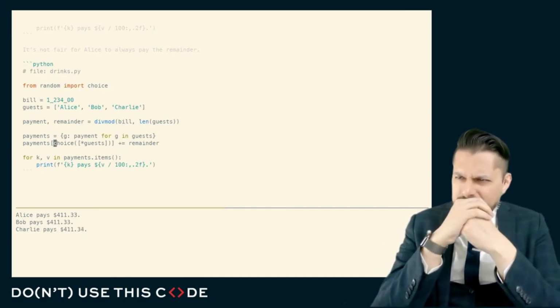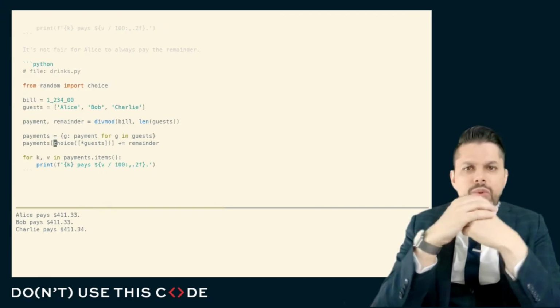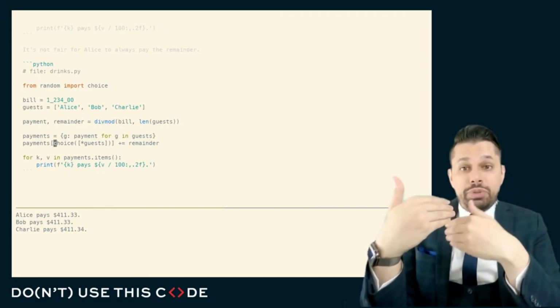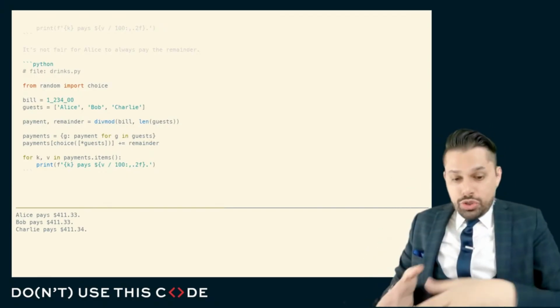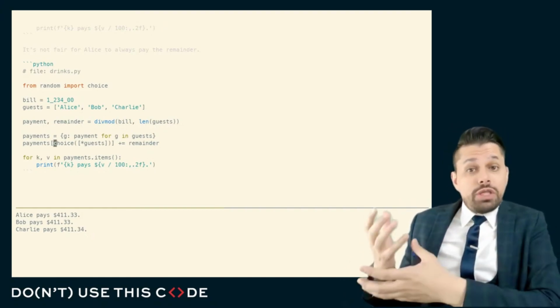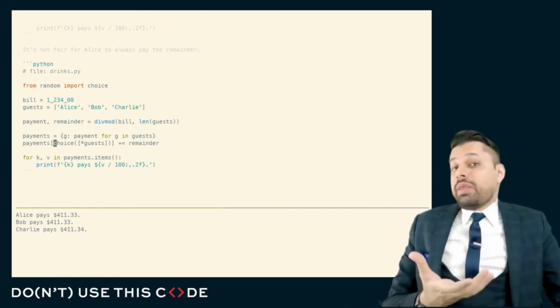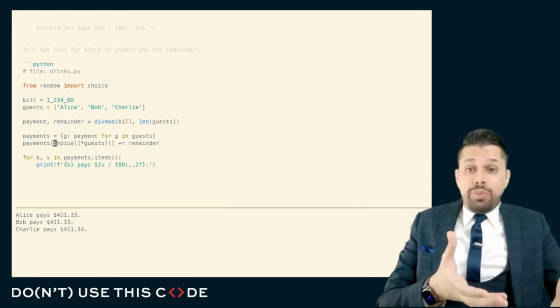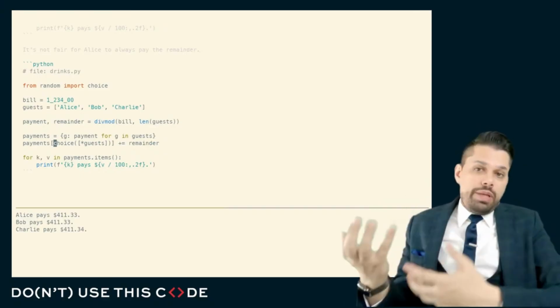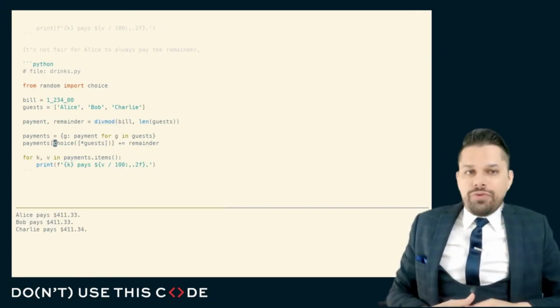Now, when we look at it this way, we say, well, it stands to reason that what we want to accomplish is to split the bill into the portion that was served at the table and the portion that was served at the bar, and to only make the people who are there for the latter portion on the hook for the latter portion and people who are there for the earlier portion on the hook for the earlier portion.